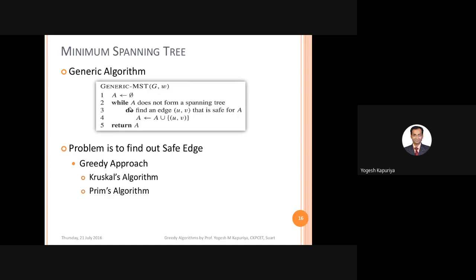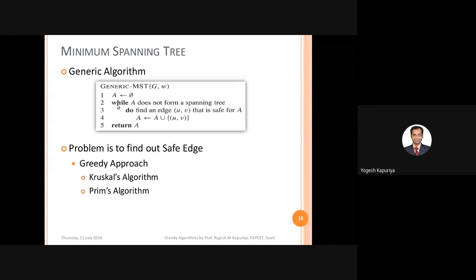So what is the generic algorithm? Generic means how to solve this problem statement, how to generate the minimum spanning tree. Generic means no specific approach, it is just an explanation of what we can do. So graph G is given, W is a given weight function. You will start with A as your minimum spanning tree. A is initially empty. Empty means there are no edges inside A.